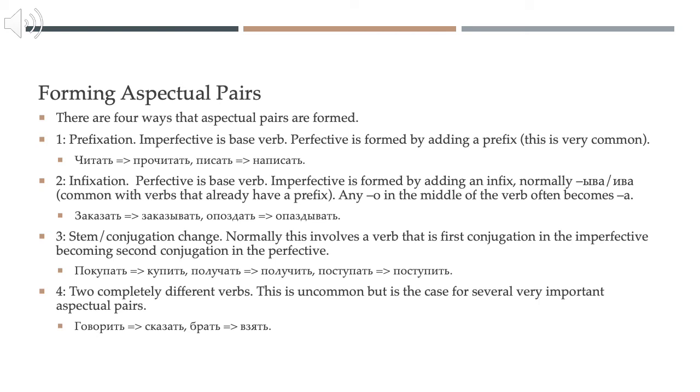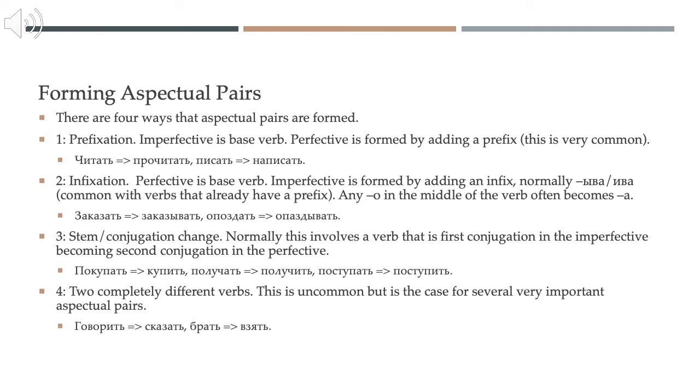Another somewhat less common, but still fairly common way to form aspectual pairs is through a stem change. And normally what this means is that we have a first conjugation verb for the imperfective, and it becomes a second conjugation verb in the perfective. For instance, pokupat, to buy, is first conjugation, and then kupit, the perfective, is second conjugation.